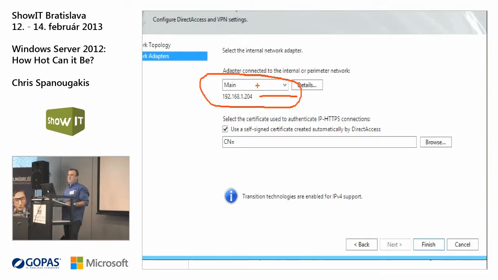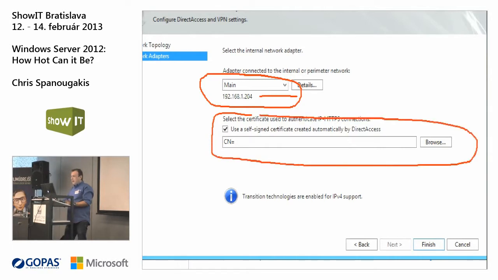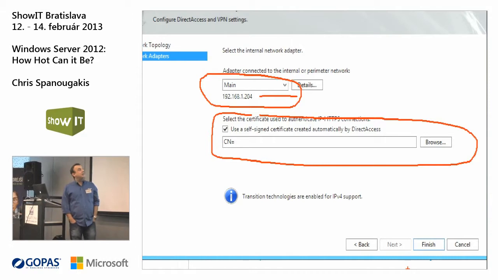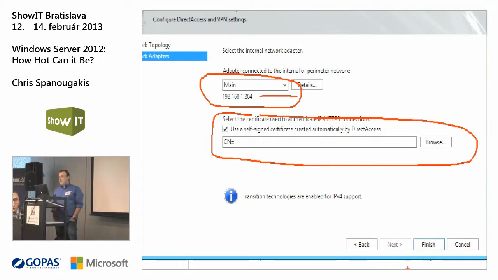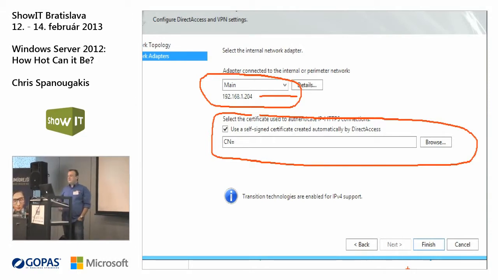Usually it is the correct one. So practically you skip all these wizards by clicking next, next, next. You just check the settings. And do you want to use a certificate for IP HTTPS connections? Because all these direct access connections will use HTTPS.